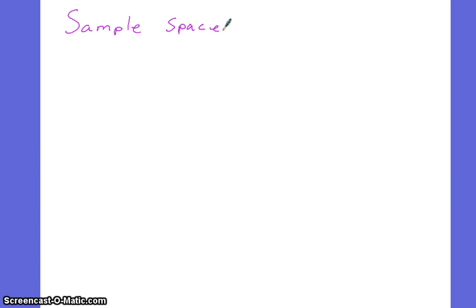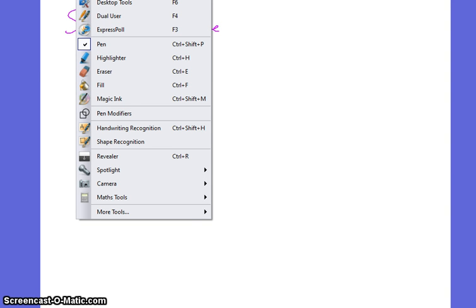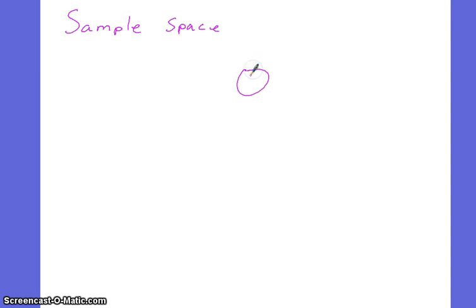So if I toss a coin twice, if I take a coin, here's a head, and here's a tail, head and tail, and a coin, what are all the possible outcomes? I would indicate that by my sample space.